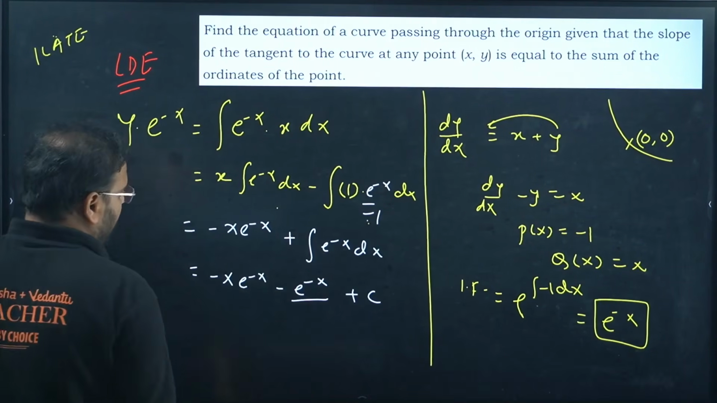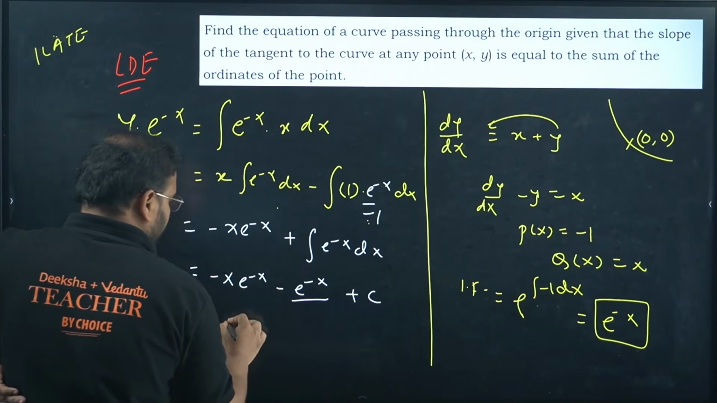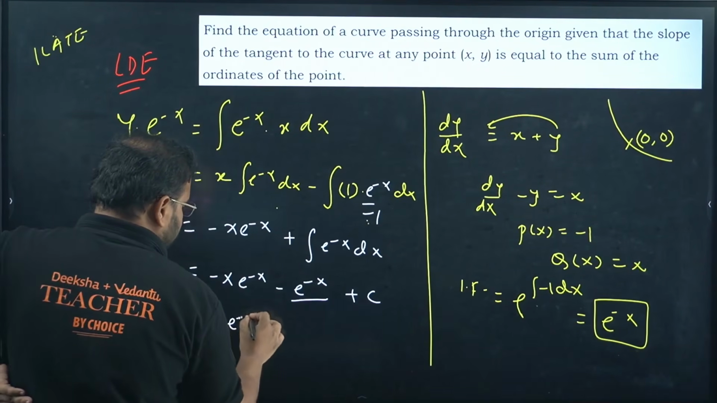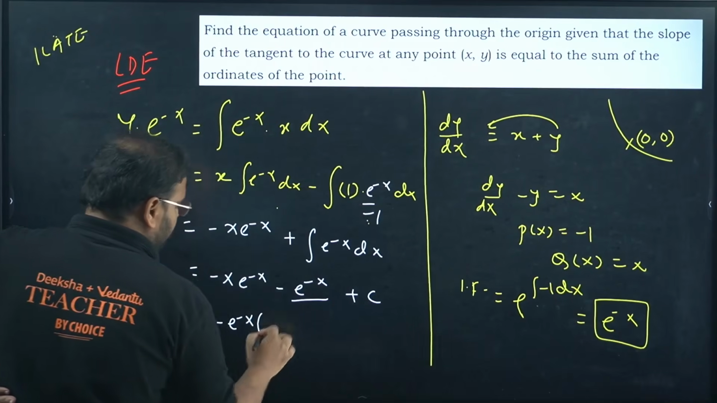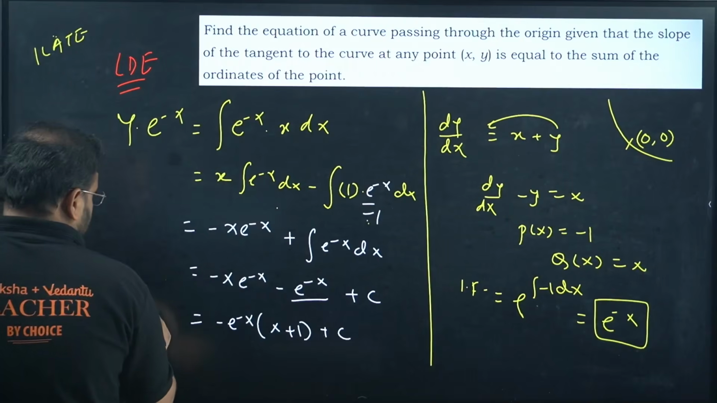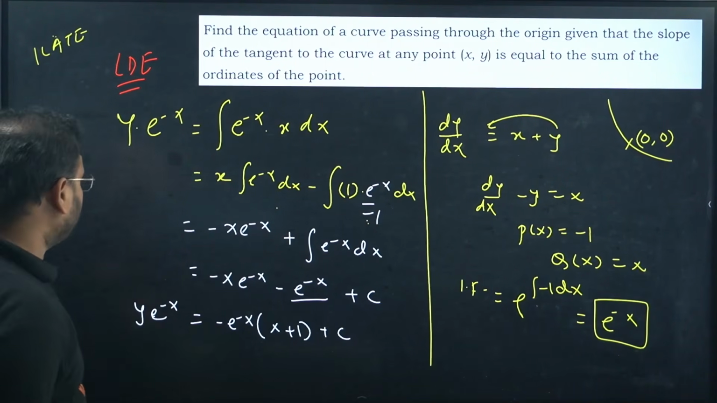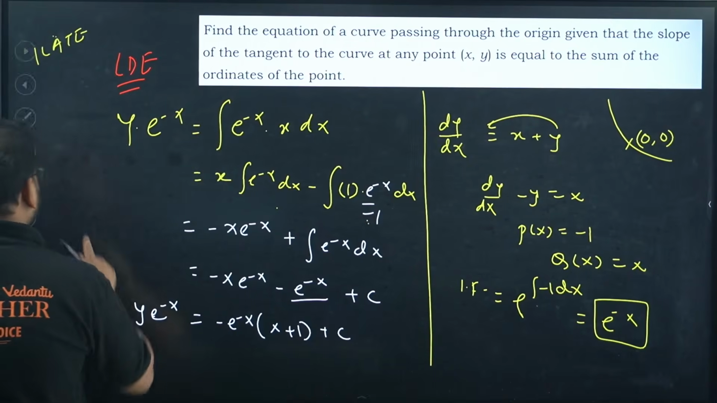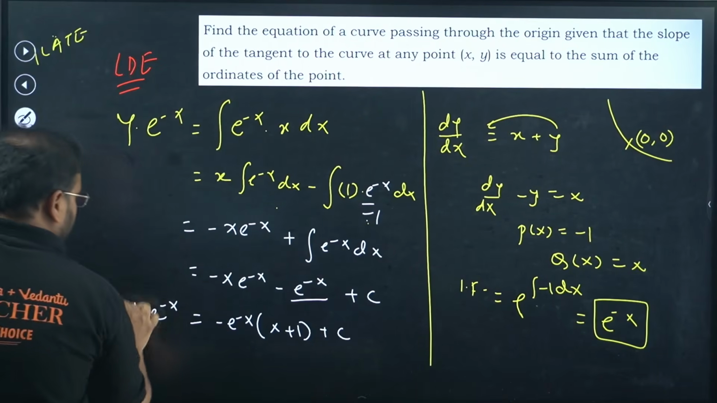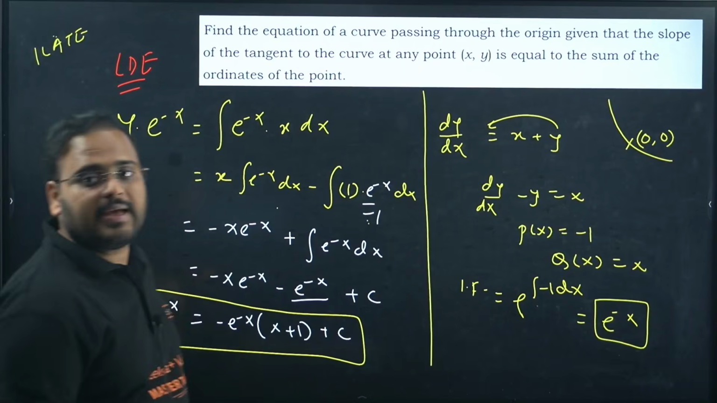Now, simply we can write this, take this common. We'll have over here minus e power minus x common, we have x plus 1, plus c, and this is y e power minus x. Put the x value as 0 and y value as 0. This result is my general solution. Now we put the value of x and y.